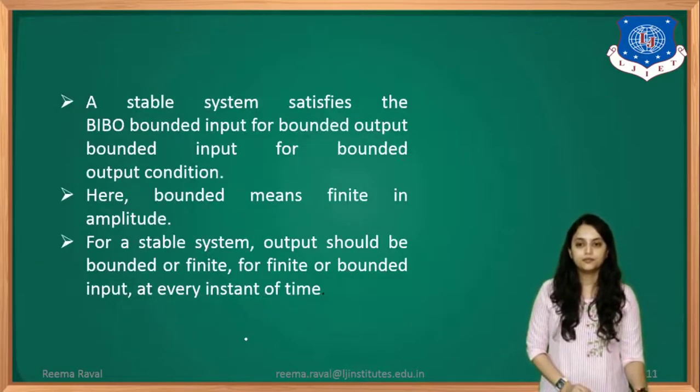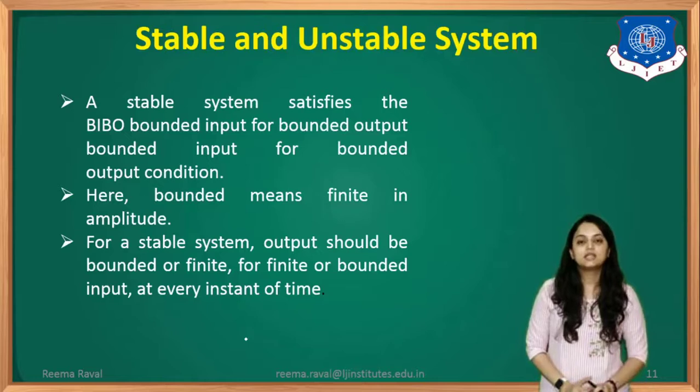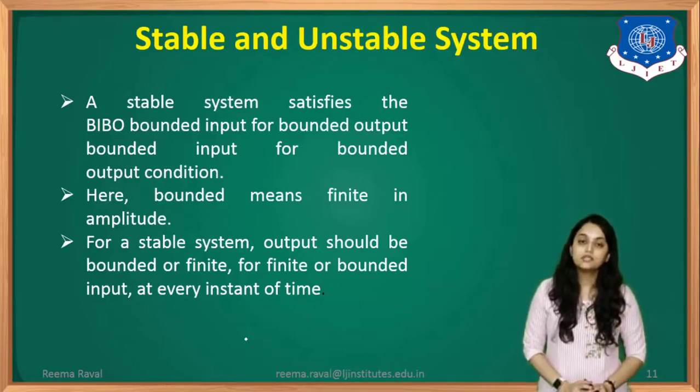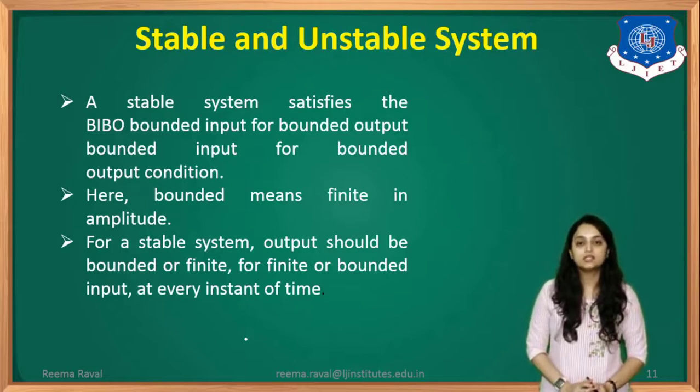Now, next is stable and unstable system. When we can say that the given system is stable and when we can say that the given system is unstable. So for a system to be stable, it must satisfy the BIBO condition, which stands for bounded input and bounded output. Here bounded means finite in amplitude.